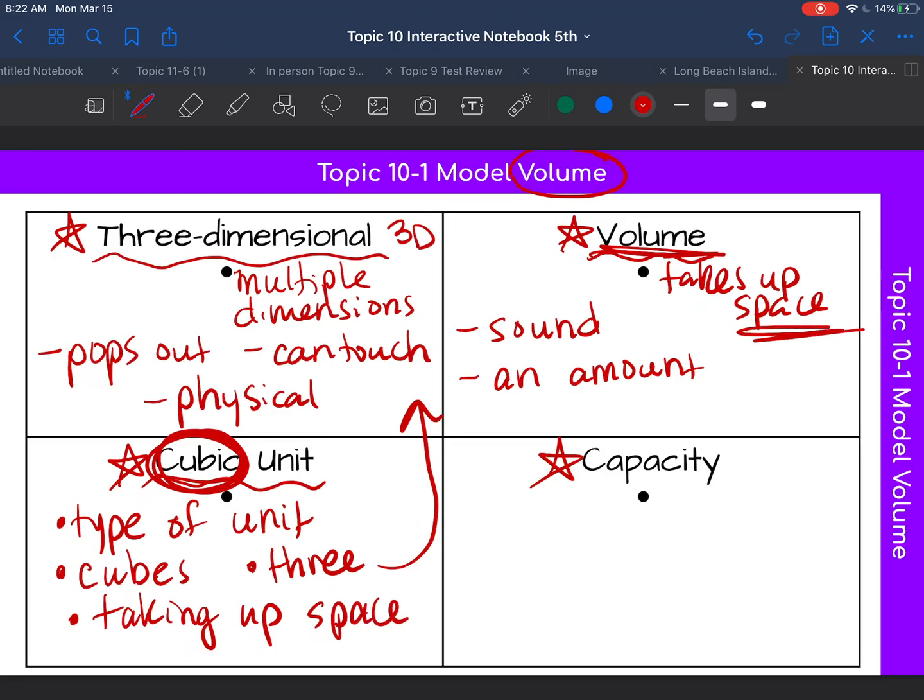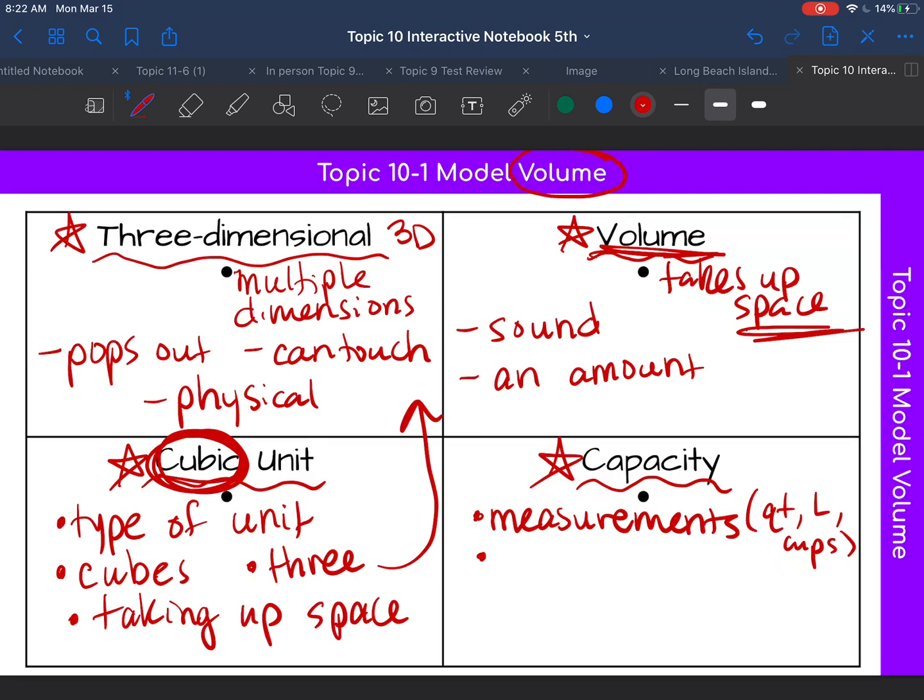And this last word, capacity. You may have heard of that before. When I think of capacity, I think of measurements. Again, you may not have thought of these things. You have your own ideas as well. Measurements such as quarts, liters, cups, those types of kitchen measurements, they all measure capacity.